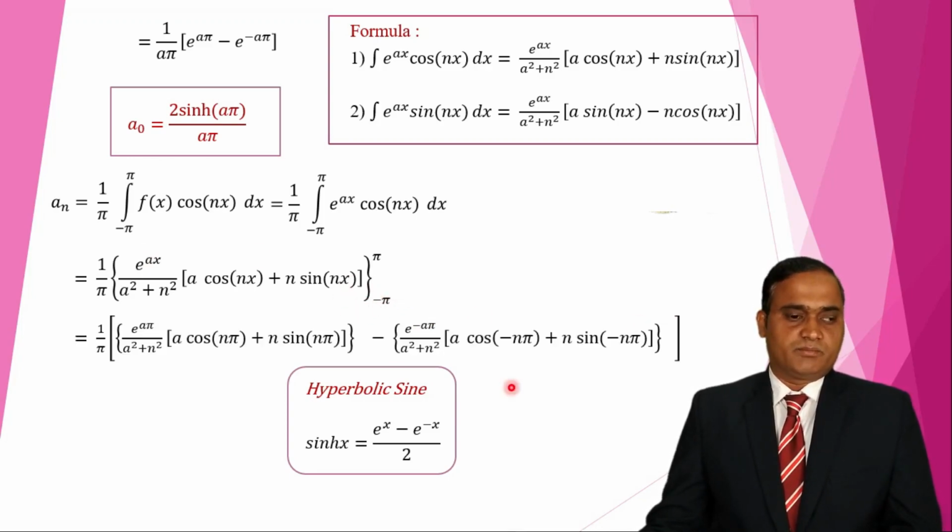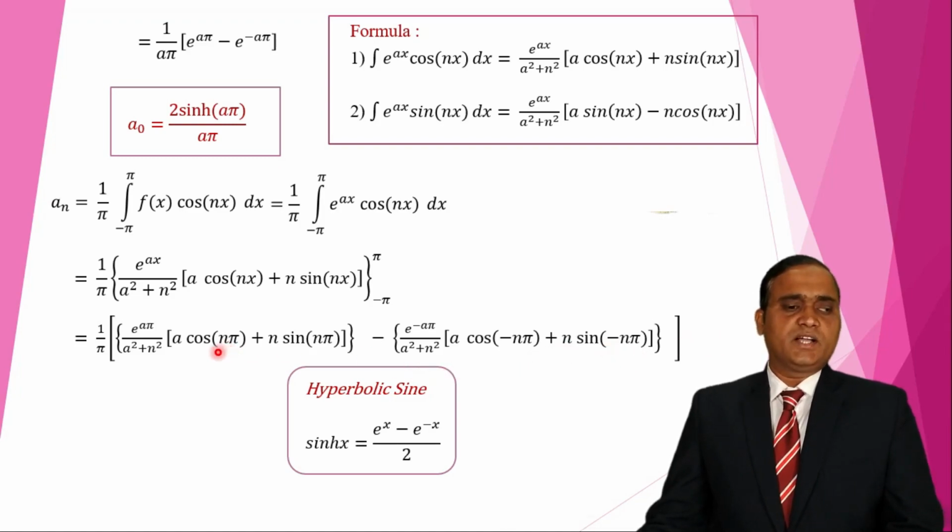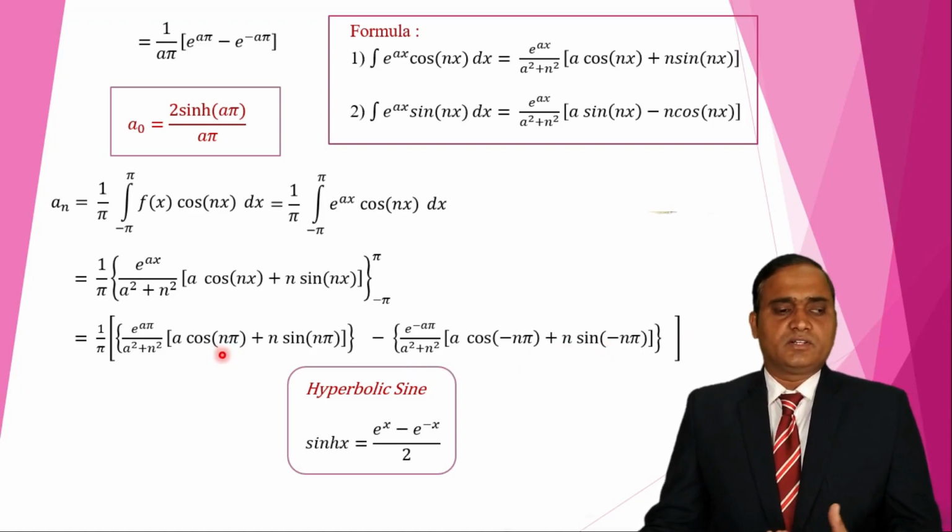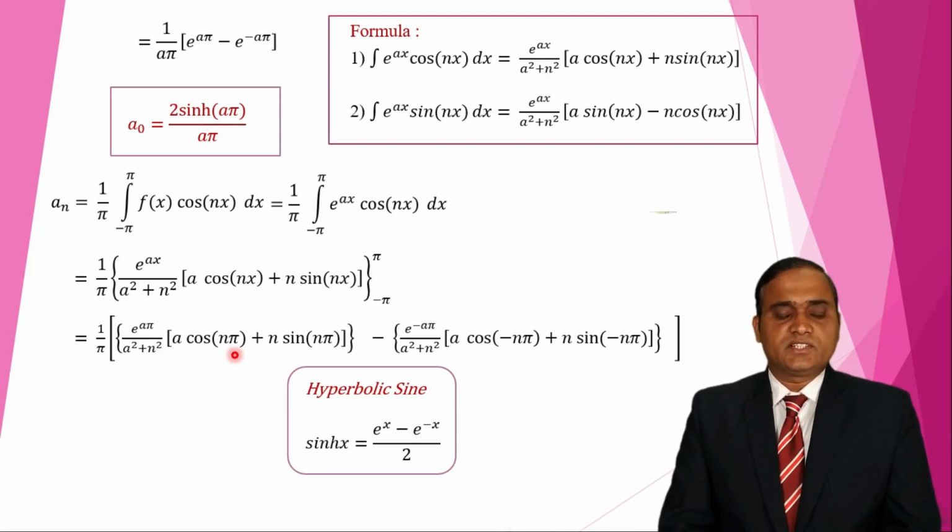Then we get this step. We get two terms here. Here I substitute x is equal to pi, and then here I substitute x is equal to minus pi. Again here we observe cos n pi value and sin n pi value. Cos n pi value is minus 1 raised to n. How do we get this? Because as we change this n value as 1, 2, 3, 4, 5 in this way, we get cos pi, cos 2 pi, cos 3 pi, cos 4 pi.